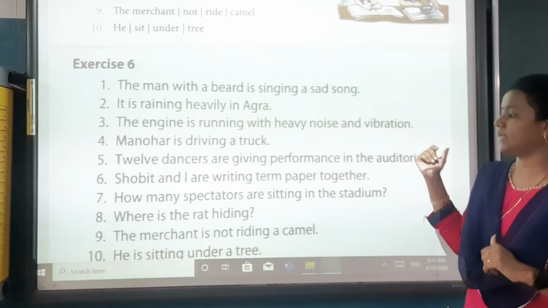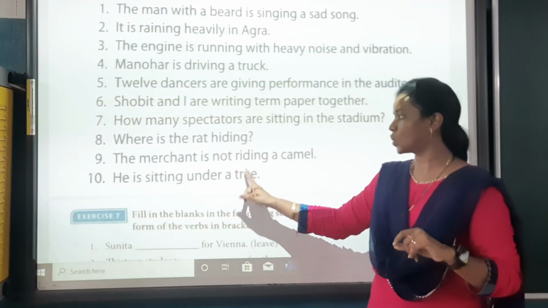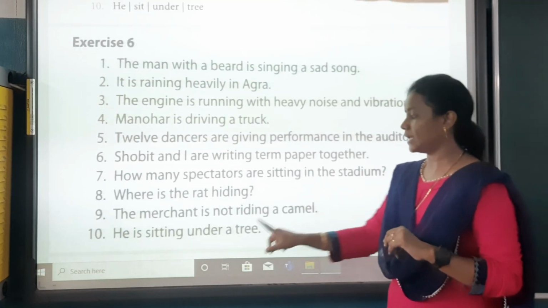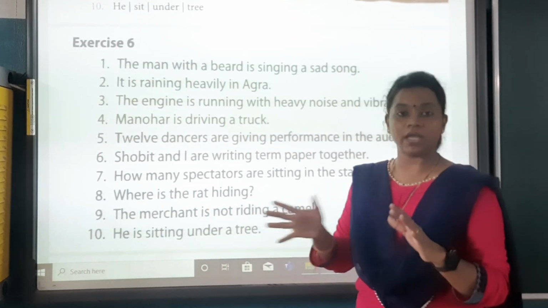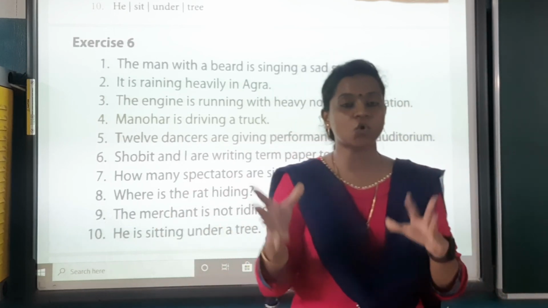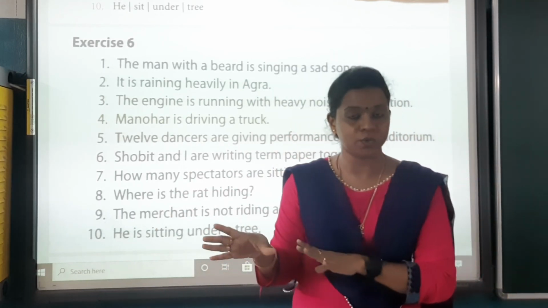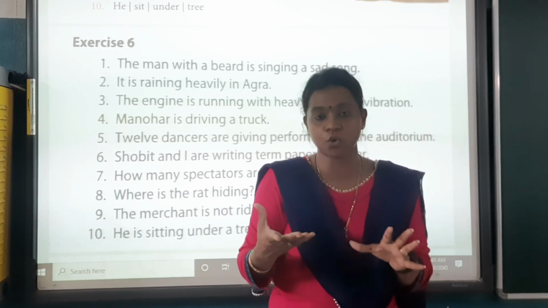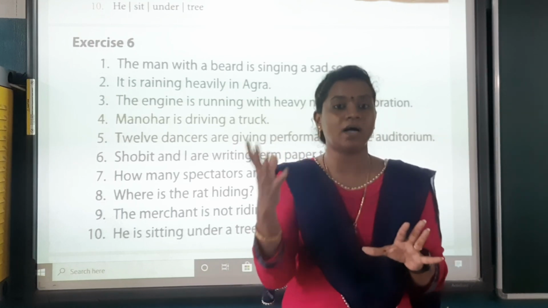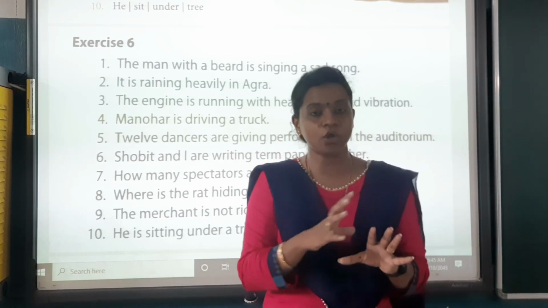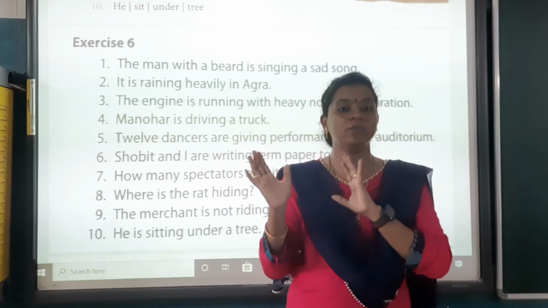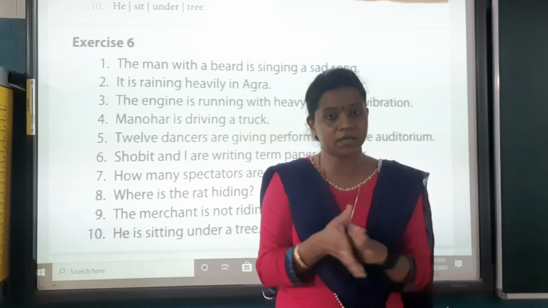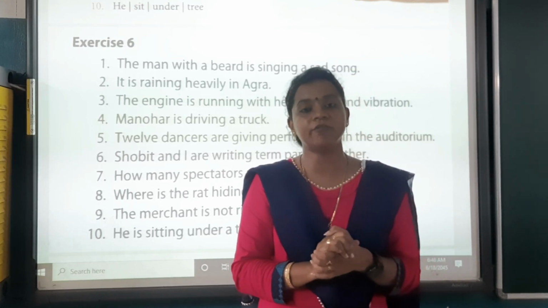The merchant does not ride a camel. The merchant is not riding a camel. He sits under a tree. He is sitting under a tree. So exercises 1 to 6 are based on our simple present and present continuous. So this part we will only do this much, and I will give you the PDF also. So you can directly write all the answers in the notebook. And I will mention which exercise to write in the notebook and which in the textbook. So kindly go through the link properly, thoroughly, and then move on to writing your PDF in the notebook.